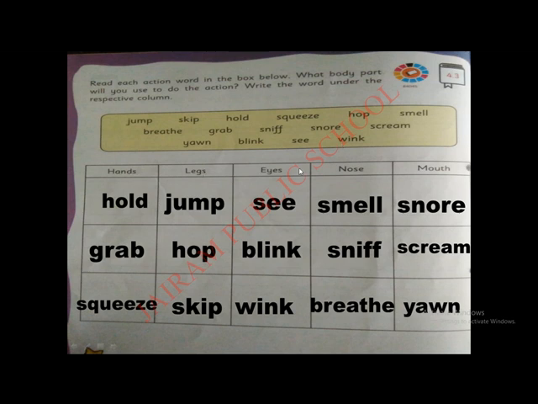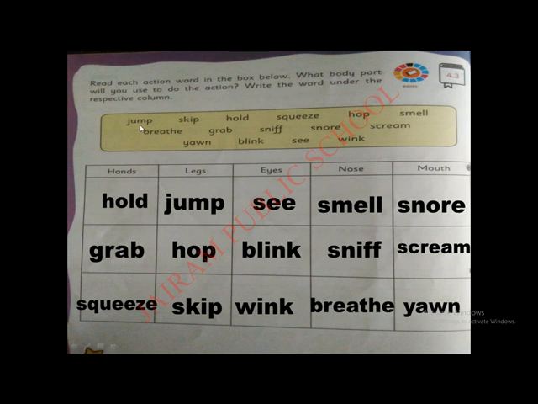Okay, next we'll see the body parts given here. Hands, legs, eyes, nose and mouth. We will see it one more time. Hands, legs, eyes, nose and mouth. Okay, next we will start to write the answers. See the yellow box. We are going to choose the action and write it in the respective column.